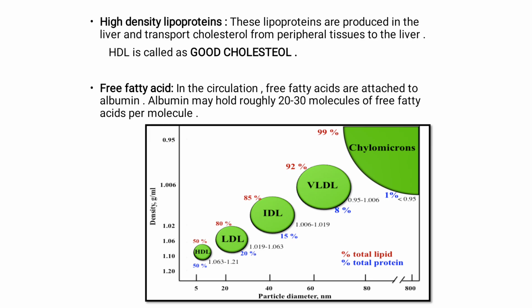Next are the functions of these lipoproteins. Lipoproteins mainly function in lipid absorption and transport in the small intestine, lipid transportation from the liver to tissue, and reverse cholesterol transport, or transport of lipids from the tissue to the liver. Today we studied lipoprotein, its structure, its various types and its functions. Okay, thank you.